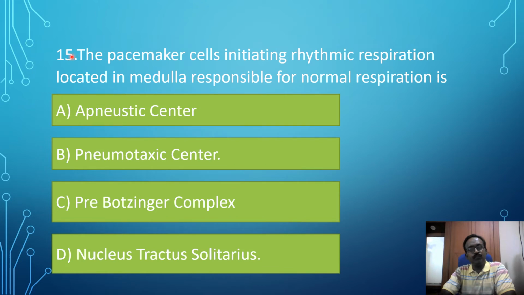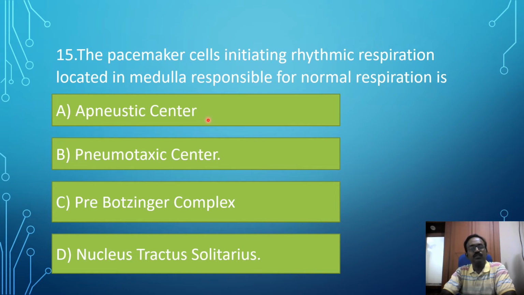15th MCQ. The pacemaker cells initiating rhythmic respiration, located in the medulla and responsible for normal respiration, is: option A, apneustic center. The apneustic center stimulates the medullary inspiratory center. Stimulation of the apneustic center produces a prolonged inspiratory effort, so it is not the correct answer.